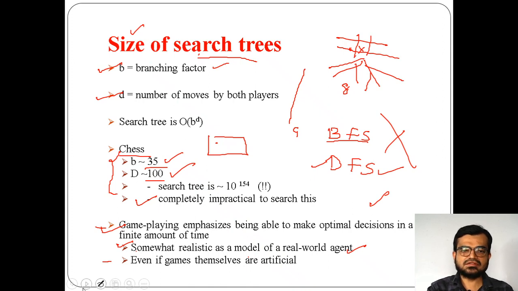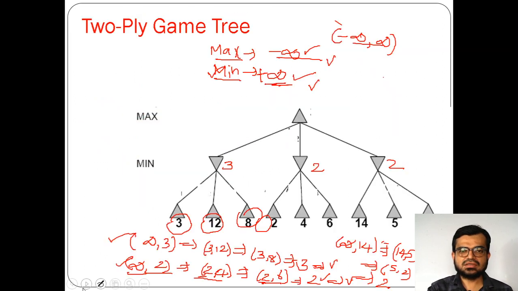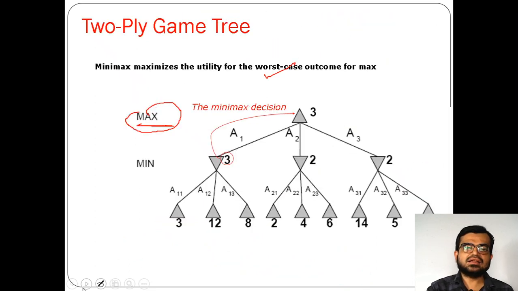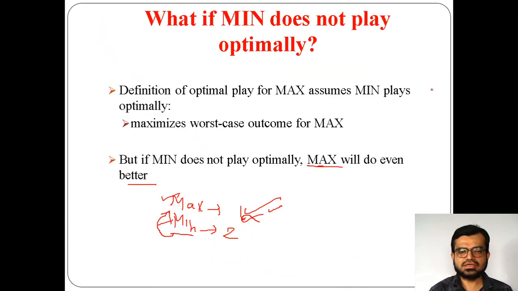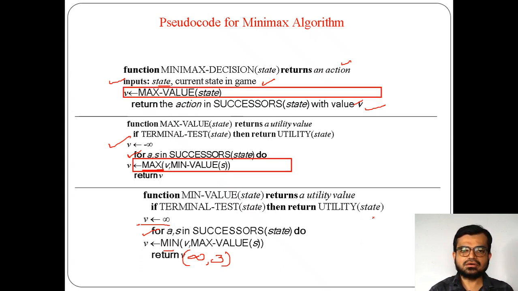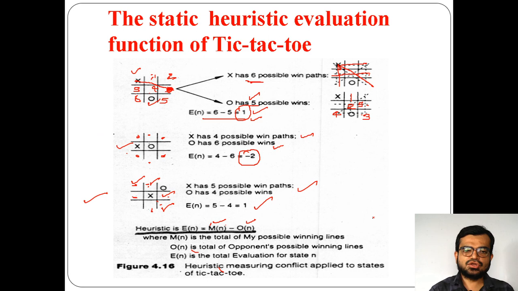where the size of the search tree increases exponentially for some examples such as chess. And we have seen a partial game tree for tic-tac-toe, how things will work here. This is a 2-ply game tree, or else you can call it the minimax algorithm. We have seen the pseudocode also, and we have seen why minus infinity or plus infinity has been taken in the given algorithm. And we have also seen an evaluation function, with an example.